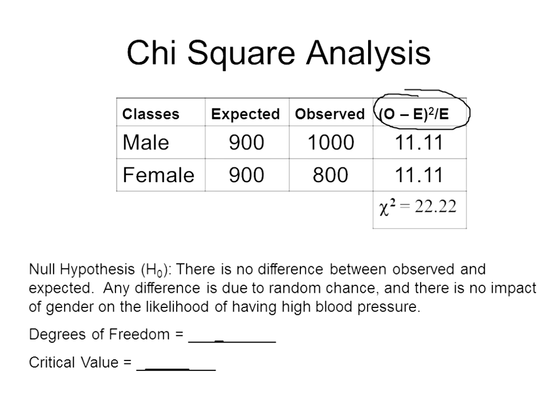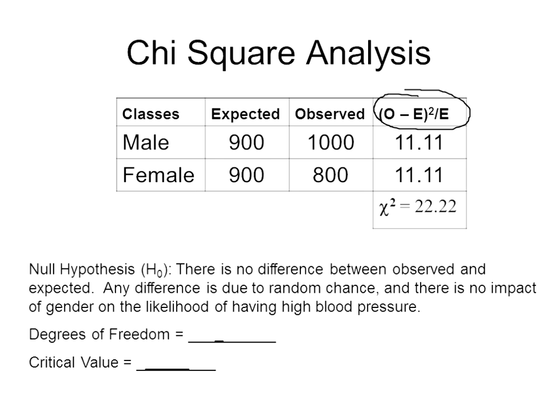And if the difference between the observed and expected is summarized by this number, 22.22, then all we have left to do is decide: is 22.22 a large enough number that it's considered significant, or is it small enough that we can say it's really small and the difference was just due to random chance? So the next thing you have to do to solve this is identify your degrees of freedom and your critical value. The degrees of freedom is always equal to the number of classes minus 1.